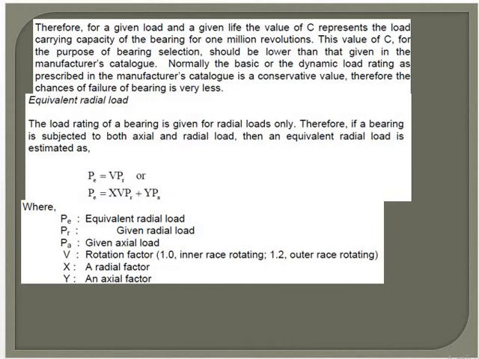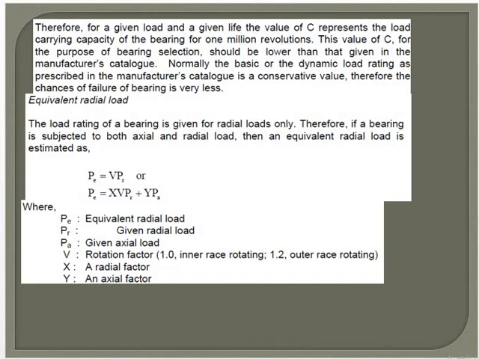Now we will see one more equation: the static equivalent load for rolling contact bearings, W0 = X0 Wr + Y0 Wa, where Wr is the radial load, Wa is the axial or thrust load, X0 is the radial load factor, and Y0 is the axial thrust load factor.